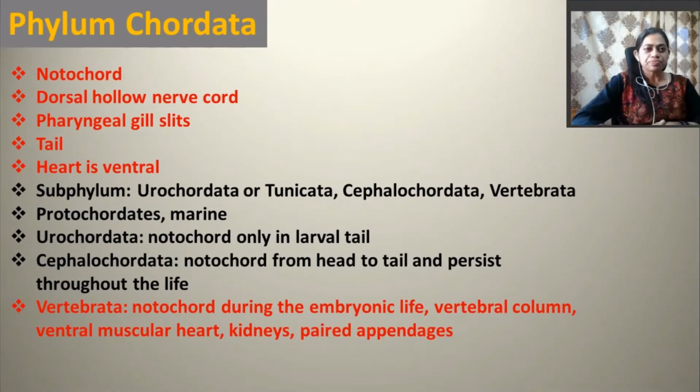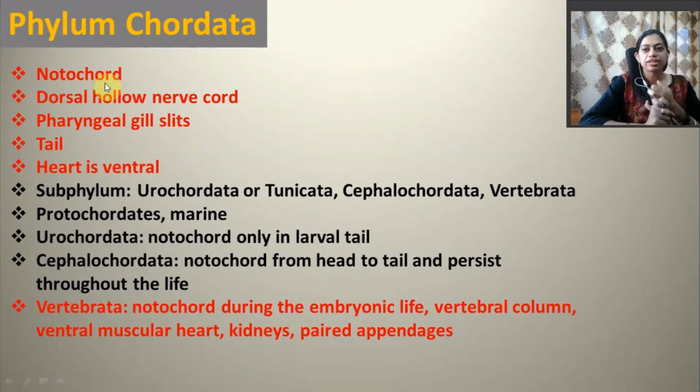So phylum Chordata. There are four important characters of Chordata. Number one is they have a notochord. This is a cartilaginous dorsal rod-like structure which is present in the body of the animals grouped under the phylum Chordata. Notochord should be there, and that's why they are under the phylum Chordata. Number two is dorsal hollow nerve cord. The nerve cord should be on the dorsal side of the notochord, so the dorsal hollow nerve cord is another important character.